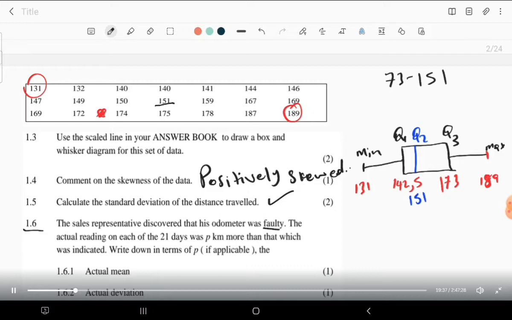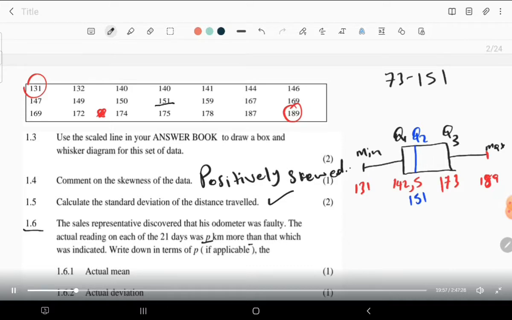Now, if it is faulty, you are expecting something to change in our data. So what is that? The actual reading on each of the 21 working days was P kilometers more than what was recorded.